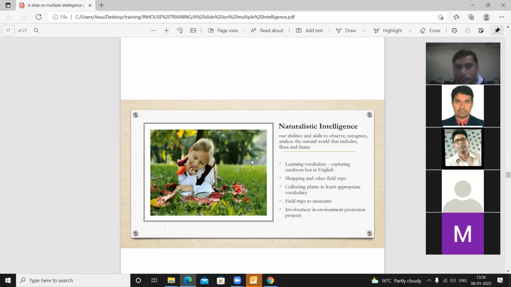Activities suggested for these types of learners: learning vocabulary, exploring outdoors, shopping and other field trips, because this topic is English as a second language. That's why English is here.